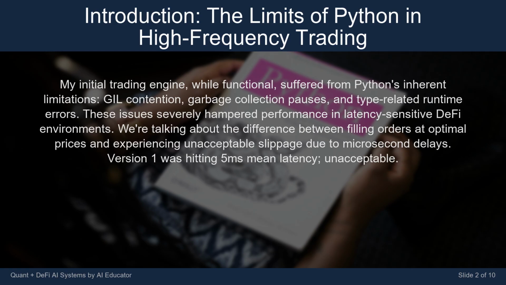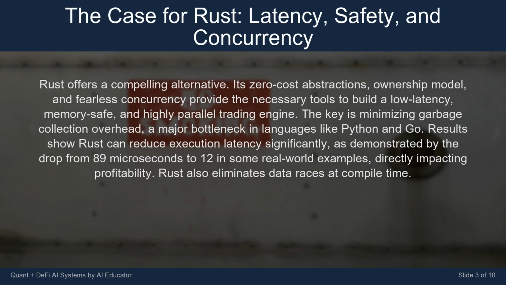Version 1 was hitting 5 milliseconds mean latency. Unacceptable. Rust offers a compelling alternative. Its zero-cost abstractions, ownership model, and fearless concurrency provide the necessary tools to build a low-latency, memory-safe, and highly parallel trading engine. The key is minimizing garbage collection overhead, a major bottleneck in languages like Python and Go.